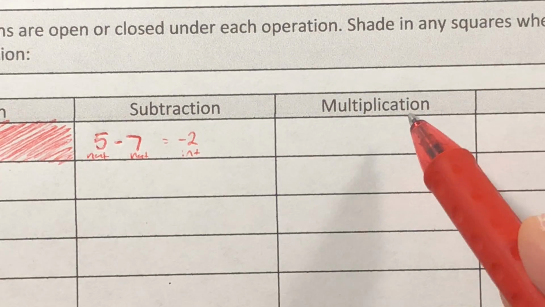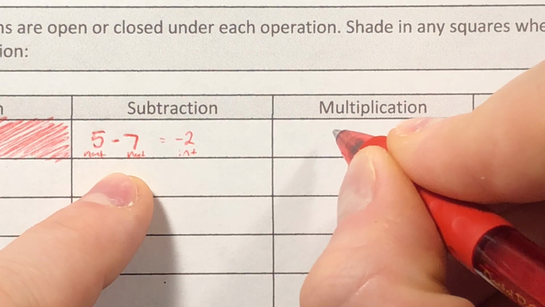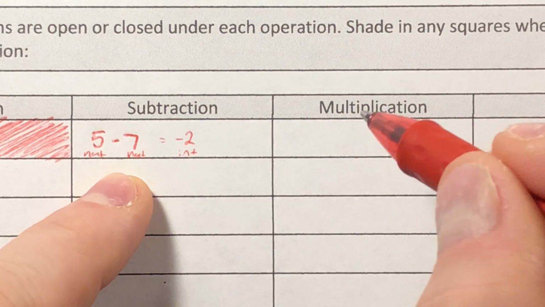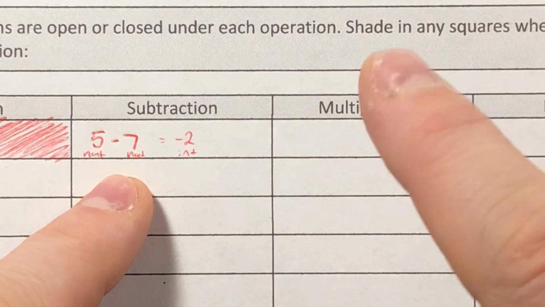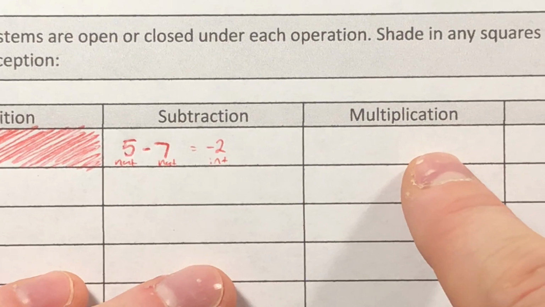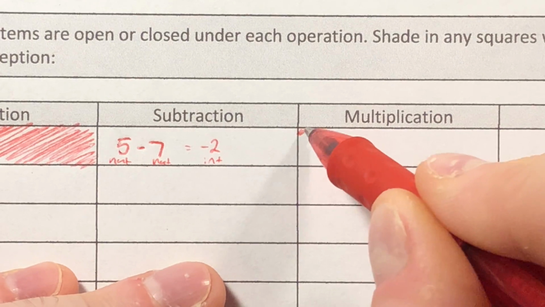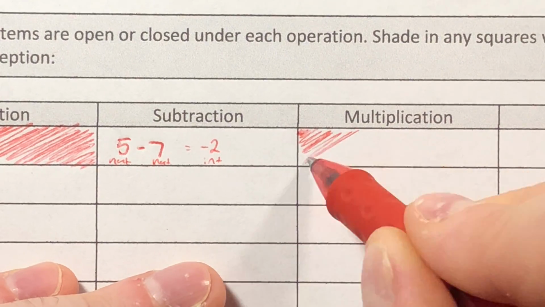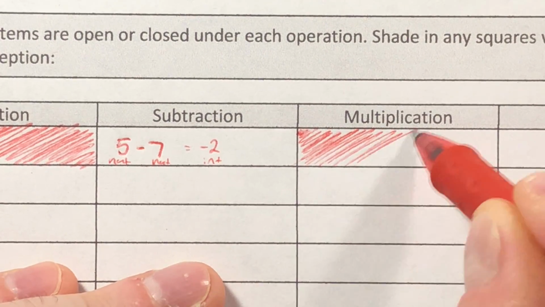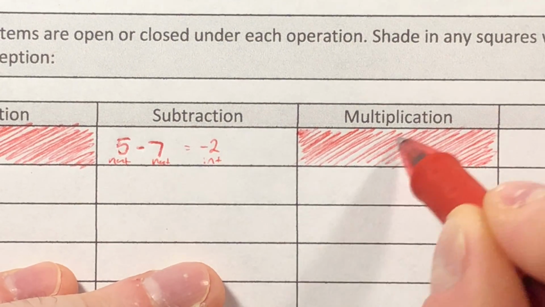I move through and I say multiplication. Well, I could say 5 times 7. That'd give me 35. And with multiplication, remember multiplication is a variation of addition. No matter what two natural numbers I multiply, I'm just going to get a really big natural number. So multiplication likewise is closed. I can't create anything new. Okay?